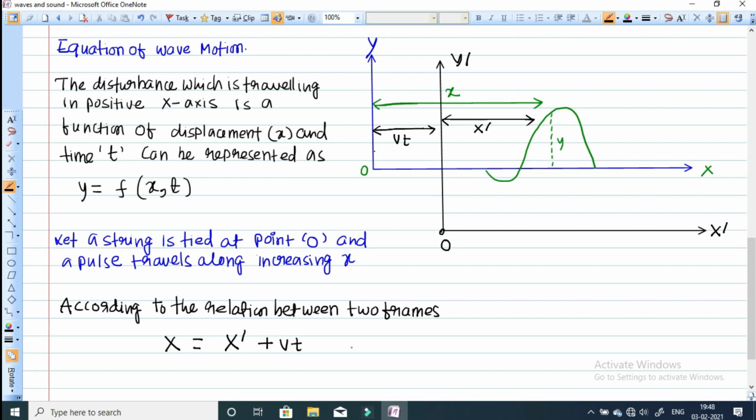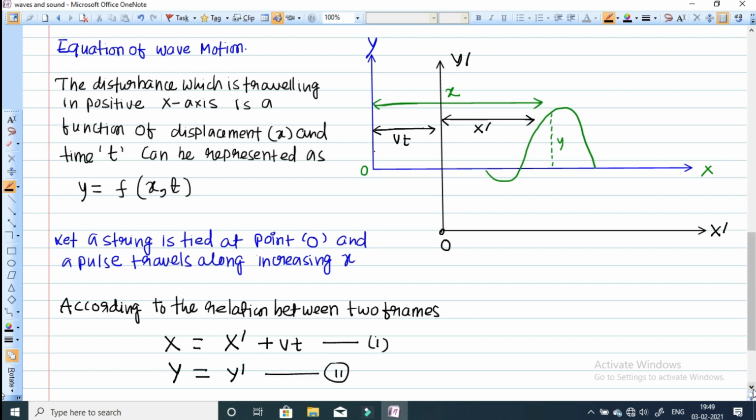This is one equation. And y dash, because we are taking only the positive x-axis, and y is a function of x and t, the value of y will remain the same in both axes, that is y is equal to y dash, there will be no change. This is the relation between two frames, equation number 2.